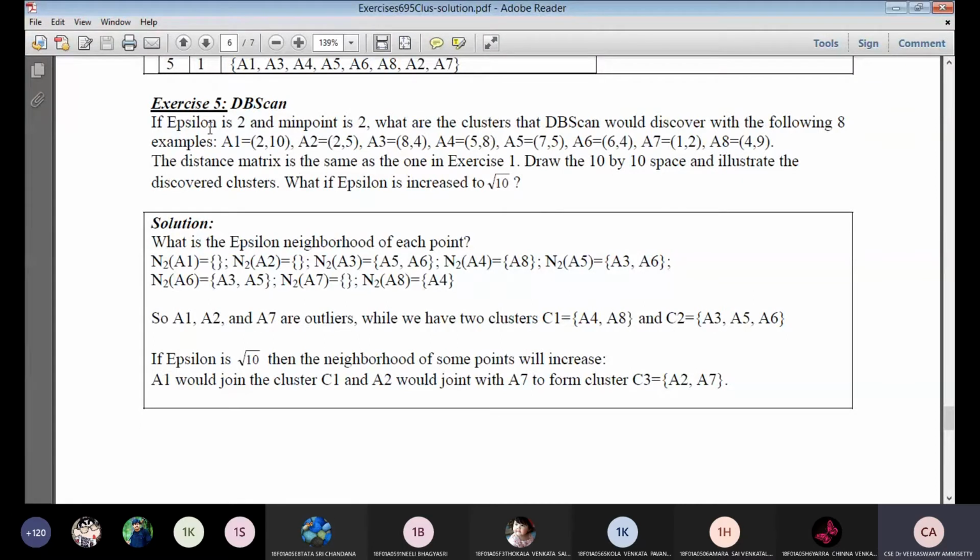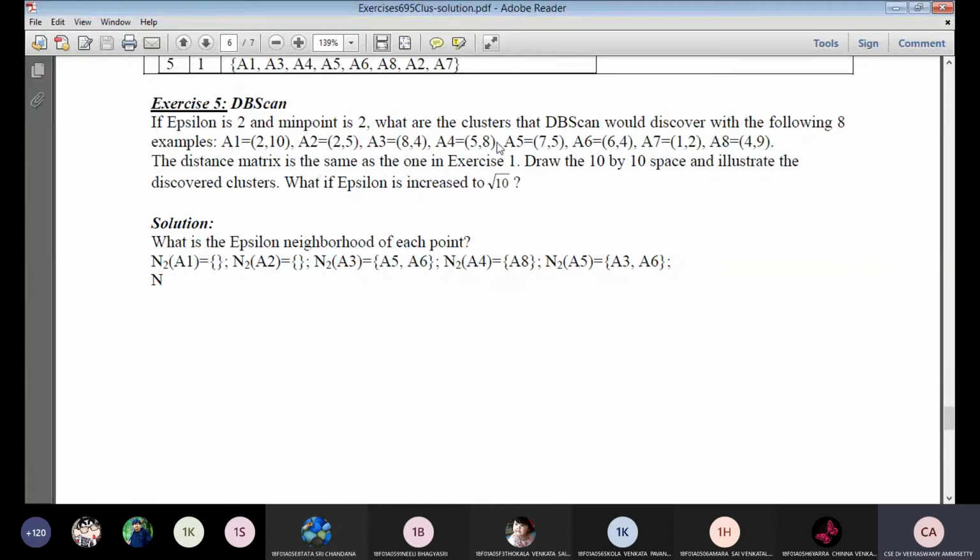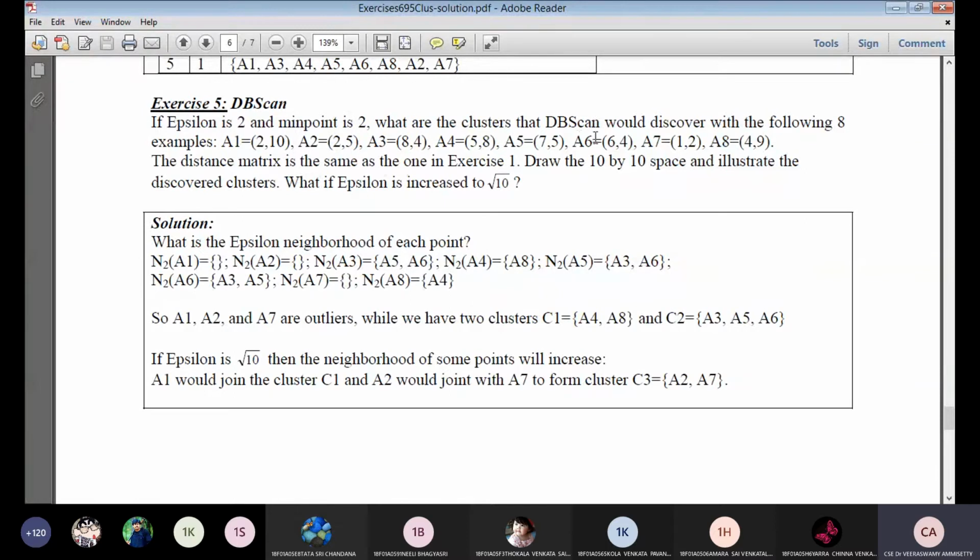The problem: if epsilon is 2 and minimum points is also 2, what clusters would DBSCAN discover for the following 8 examples: A1 (2, 10), A2 (2, 5), A3 (8, 4), A4 (5, 8), A5 (7, 5), A6 (6, 4), A7 (1, 2), A8 (4, 9). So these are the 8 different examples.